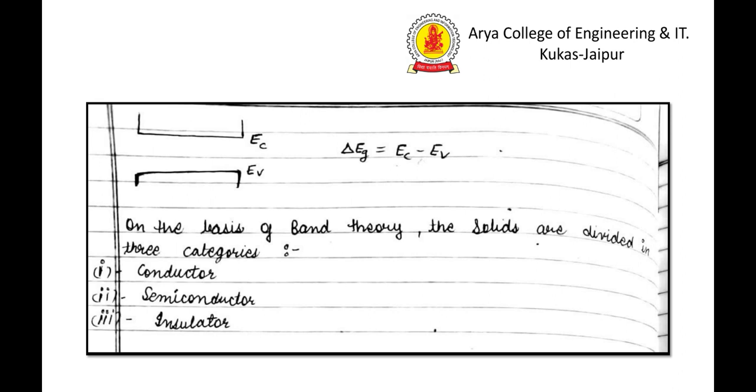When we dope some pentavalent impurity, then the semiconductor is called N-type semiconductor. When we dope trivalent impurity, the semiconductor is called P-type semiconductor.